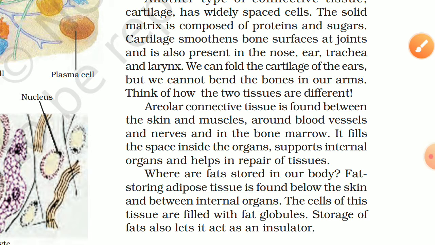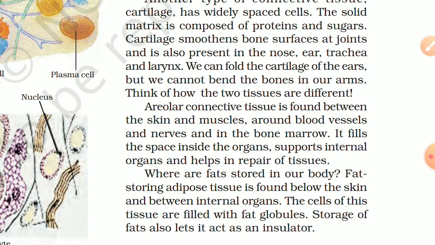So which are the types of connective tissue? First is areolar connective tissue, adipose tissue, then smooth cartilage tissue, then strong bone tissue, then ligament tissue, then the bone-to-muscle connecting tendon tissue, and blood. These seven are the different types of connective tissue found in our body.